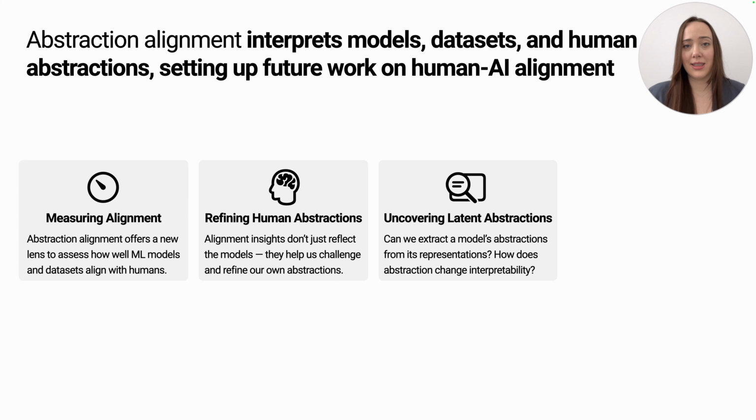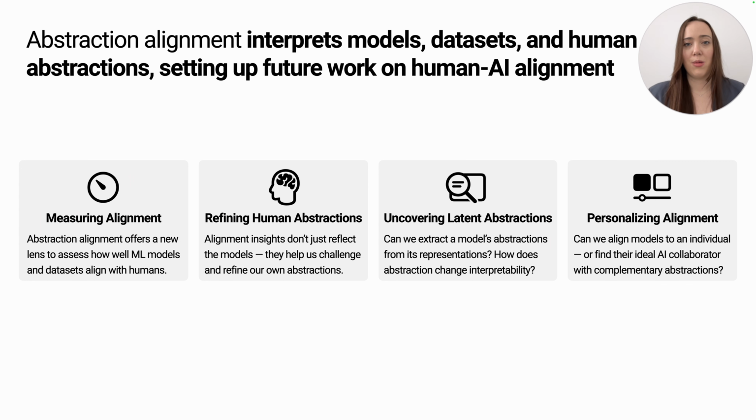Given these benefits, it raises the question, how do other interpretability methods change when we consider abstraction? And what if we applied mechanistic interpretability methods to not only extract concepts, but study and extract entire abstractions from the model's internal representations?